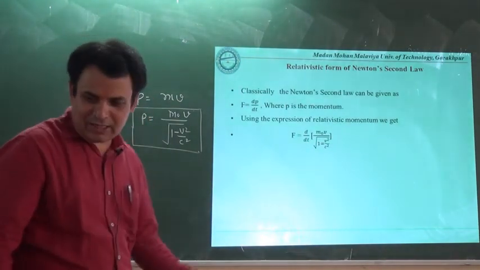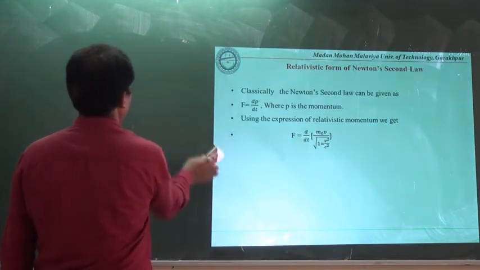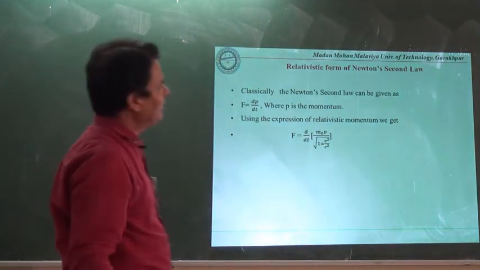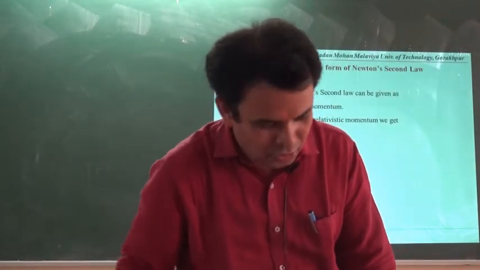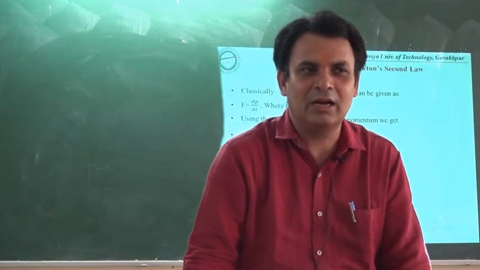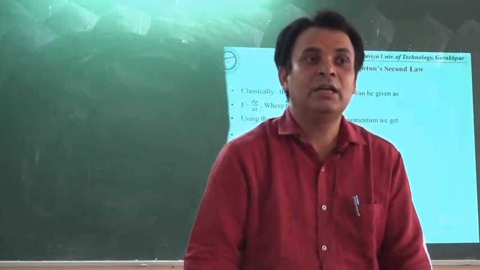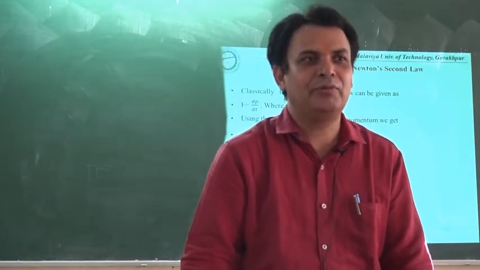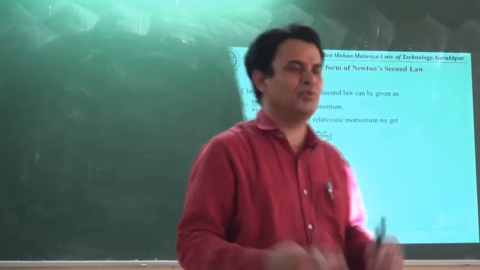So for that we will start from the basic and fundamental concept we have read in classical mechanics. According to classical mechanics, we know the statement of Newton's second law. Do you remember? Yes, you might remember it. According to the second law of Newton, the rate of change of momentum is known as the force.